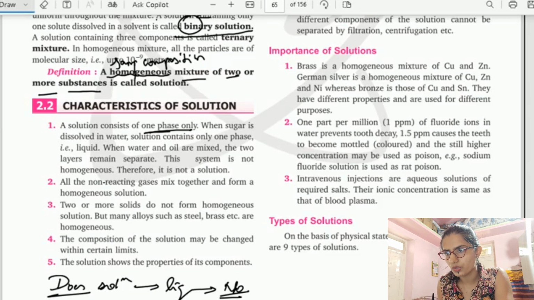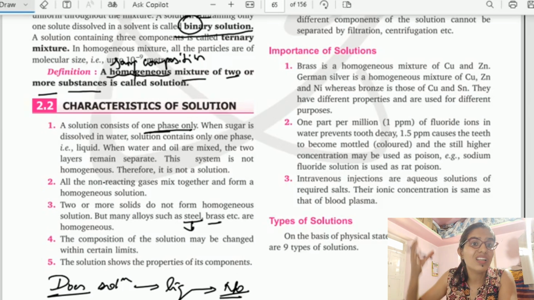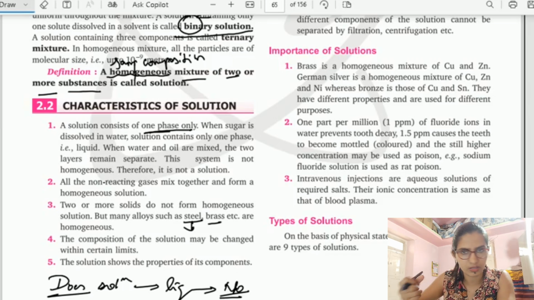Two or more solids do not form a homogeneous solution, but many alloys such as steel and brass are homogeneous. So they have given an example of solid solution: steel. It is obviously a mixture of many metals, right? Steel is a mixture of metals. So when two or more elements or metals are mixed, I get steel.